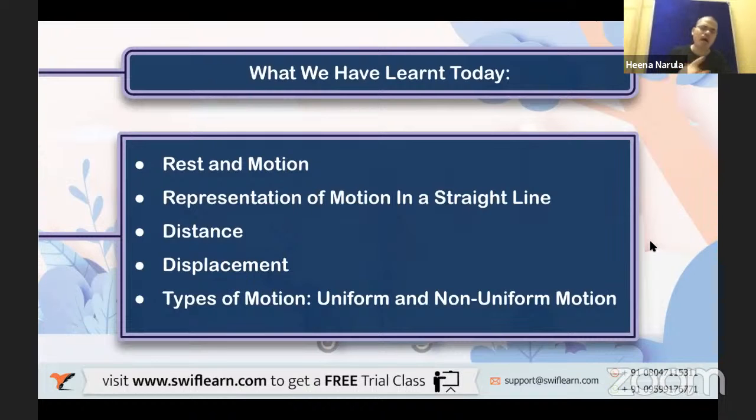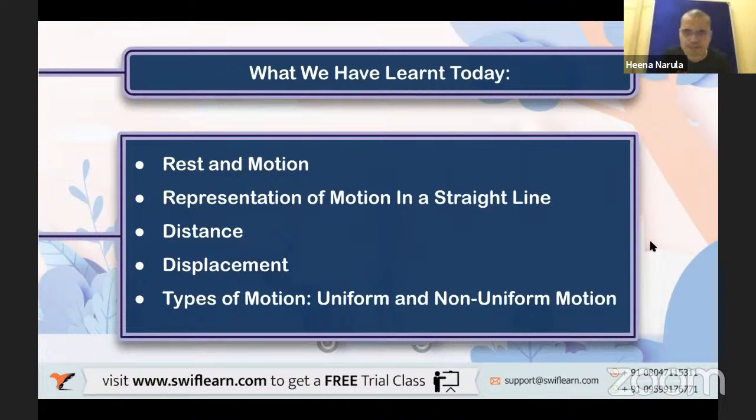Now, is displacement a scalar or vector? Basically, what I want to ask is: for mentioning displacement, do you need to mention direction as well as magnitude, or only magnitude? Yes, you have to explain both. That's why it is a vector. But for distance, you just mention magnitude. That's why it is a scalar. Another question: displacement, can it be zero?